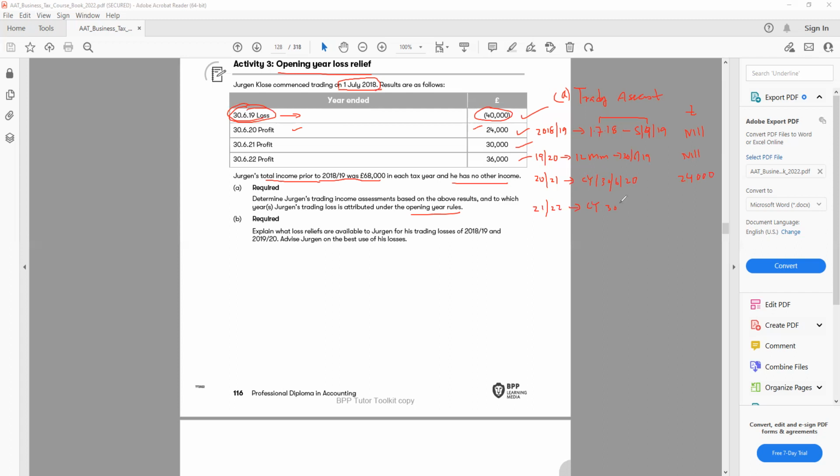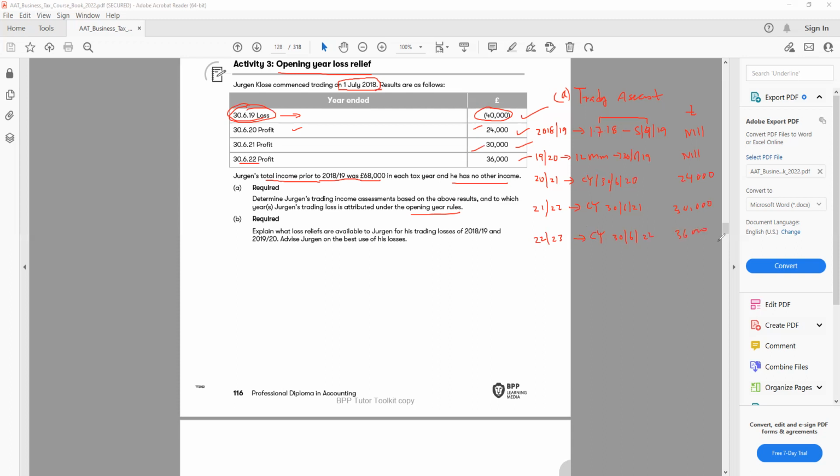So we have 30th of June 21. This one we have 30,000. And finally, we have 22 and 23, that is 30th of June. So 22 and 23, current year basis. So 30th of June 22, and that is 36,000.